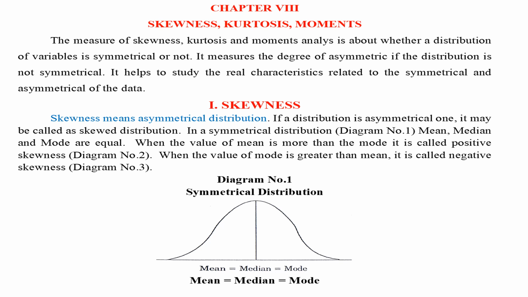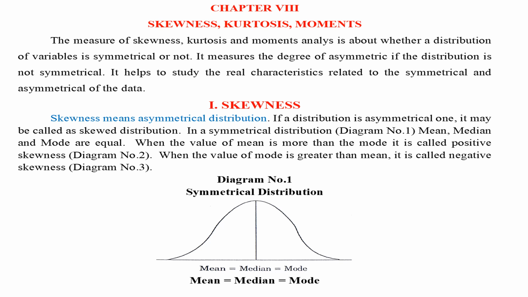Chapter 8. Skewness, Kurtosis, Moments. The measure of skewness, kurtosis and moments analysis is about whether a distribution of variables is symmetrical or not. It measures the degree of asymmetry if the distribution is not symmetrical. It helps to study the real characteristics related to the symmetry and asymmetry of the data.